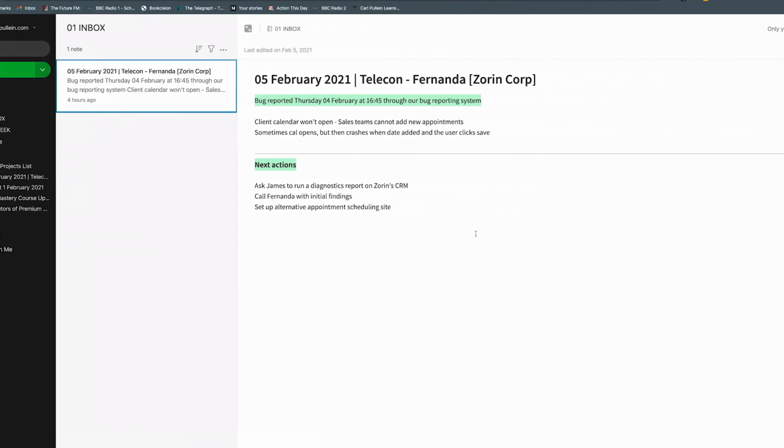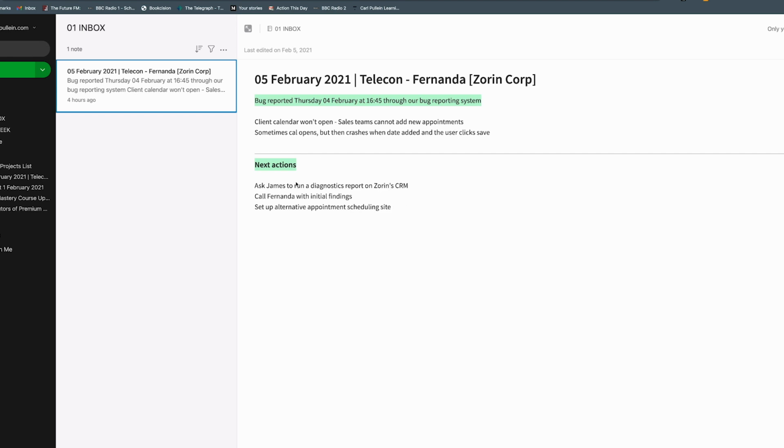I am going to start a note in Evernote, and I'm going to make my notes right here. So, 5th of February 2021, telecom with Fernanda, Zorin Corporation. Bug reported Thursday, 4th of February at 16:45 through our bug reporting system. Client calendar, so I've called her. Client calendar while open. Sales teams cannot add new appointments, blah, blah, blah.